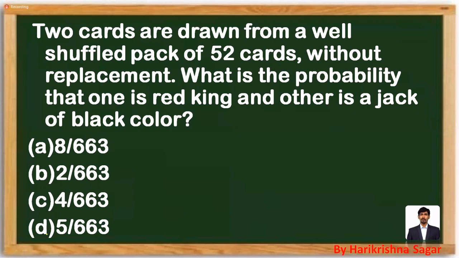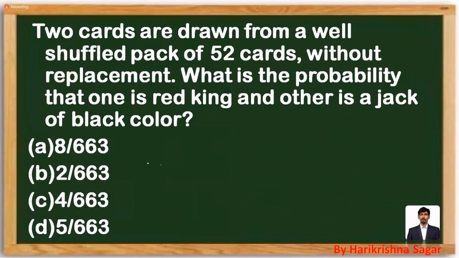Two cards are drawn from a well shuffled deck of 52 cards. One is a red king and the other one is a jack. So two cards are drawn, so the total outcomes will be 52C2. One is a king of red color. How many kings are available in red? Red is 26 cards, and there will be two kings. And the other one is the black jack.